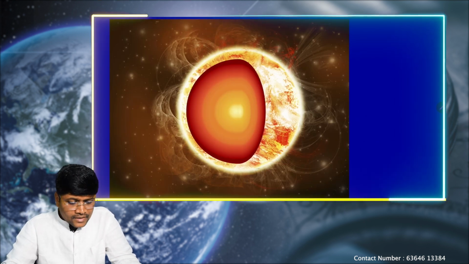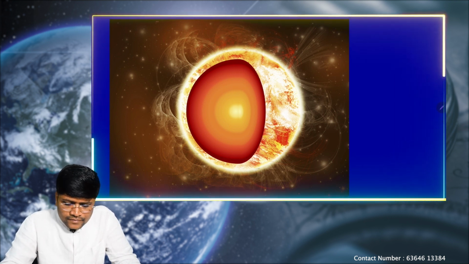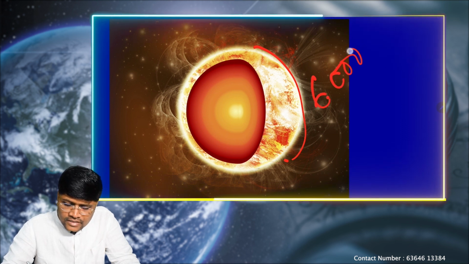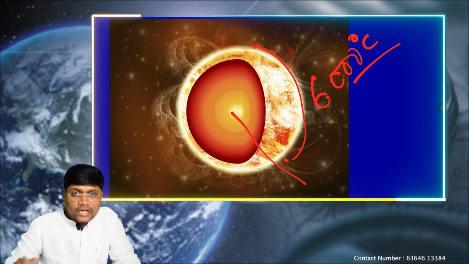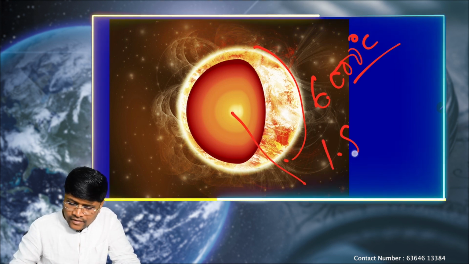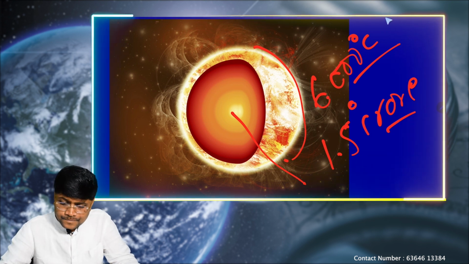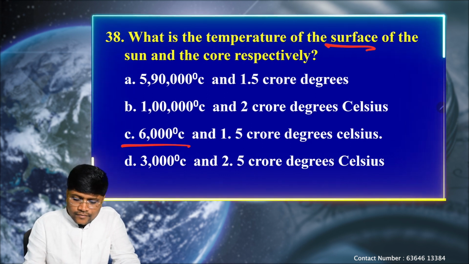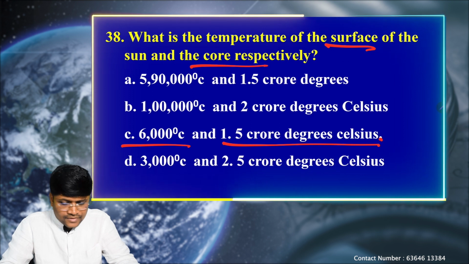Again, let's see the explanation. See, these are the different layers of the Sun. We know that it is yellow in color, which means it has a surface temperature of 6,000 degrees Celsius. In order to support the thermonuclear fusion reaction, it has a temperature of 1.5 crore degrees Celsius at the core. That means 6,000 degrees Celsius on the surface and 1.5 crore degrees Celsius at the core respectively. Option C is correct.